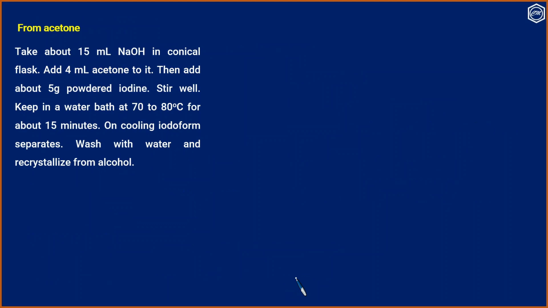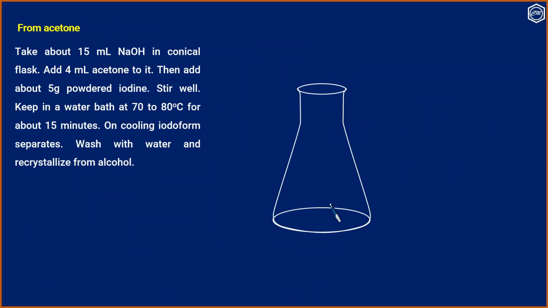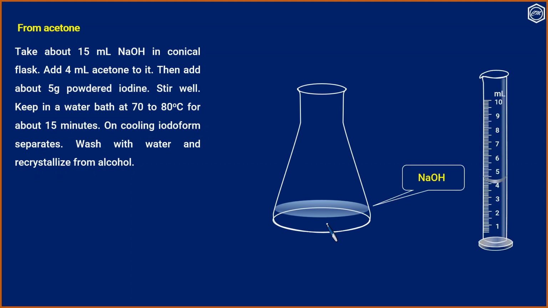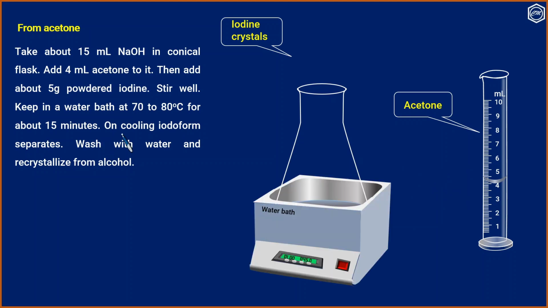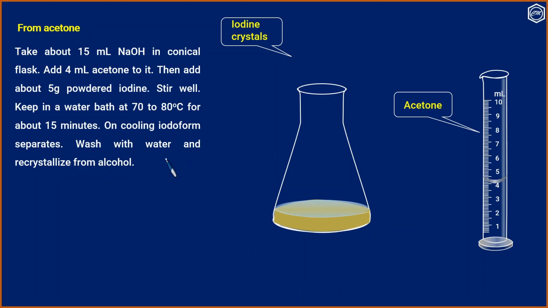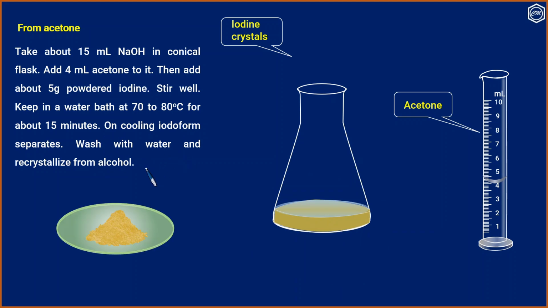Take about 15 ml sodium hydroxide in a conical flask. Add 4 ml acetone to it. Then add about 5 gram powdered iodine. Stir well and keep in a water bath at about 70 to 80 degrees for about 15 minutes. On cooling, iodoform separates. Wash with water and recrystallize from alcohol.